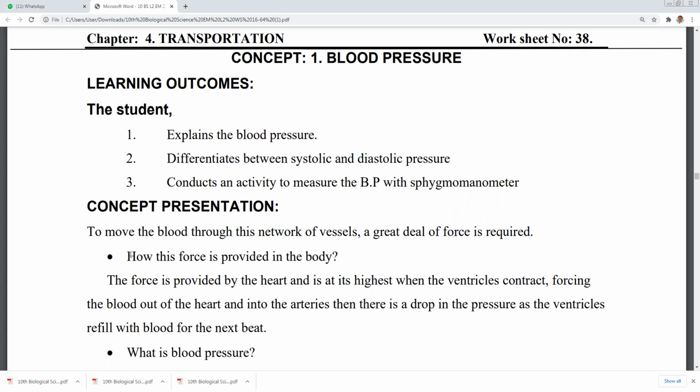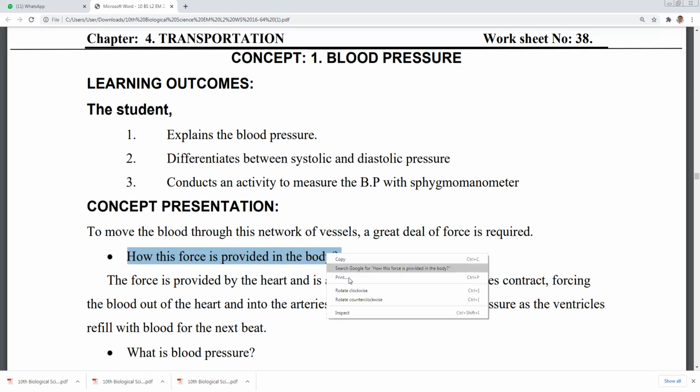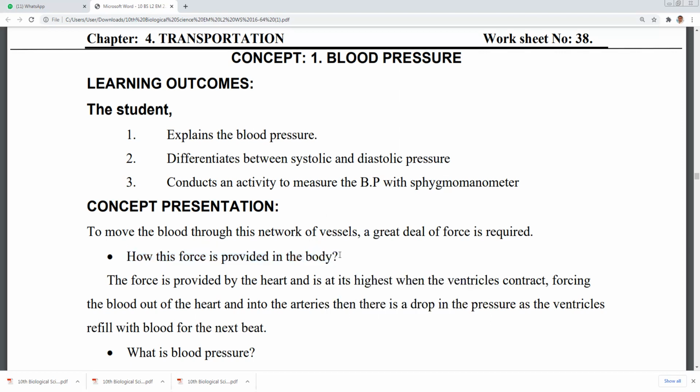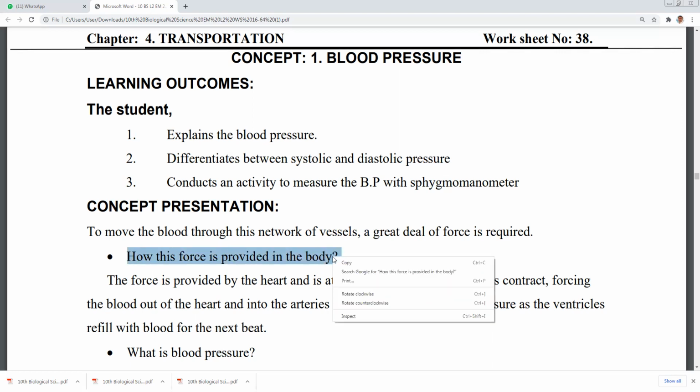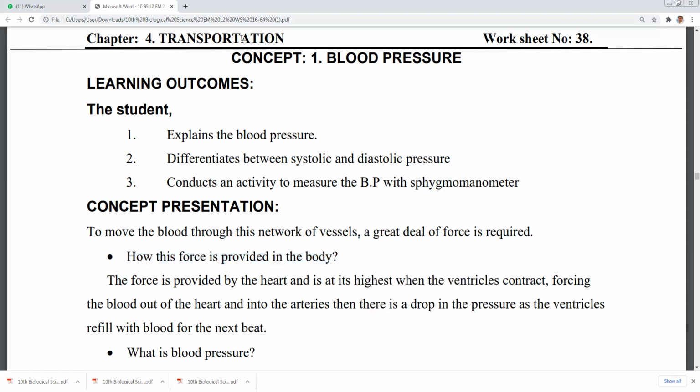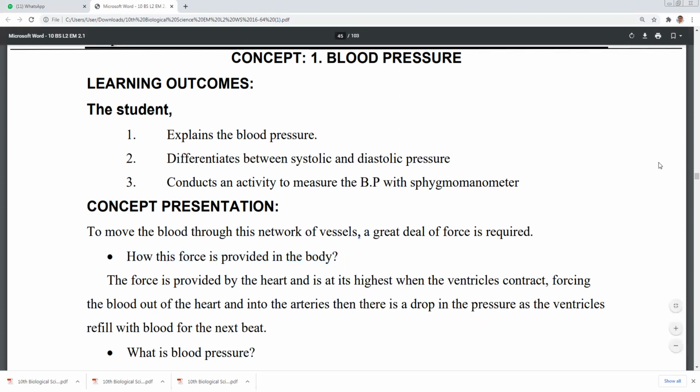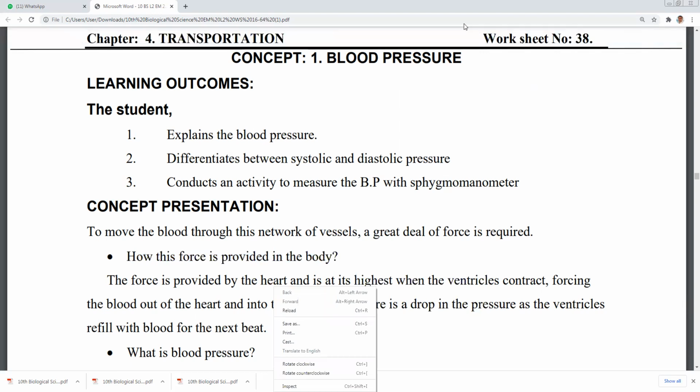So how is this force provided? The force is provided by the heart.